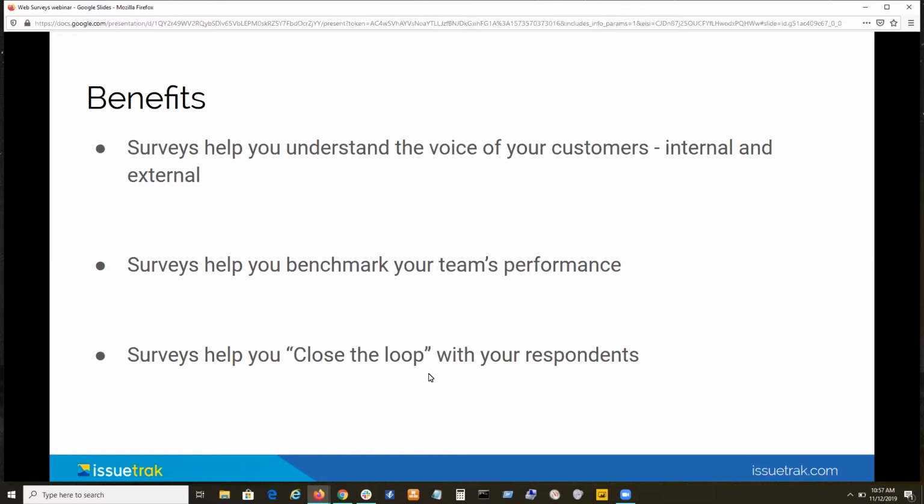All right, now, let's go back to that idea of the survey being the voice of the customer. I want to illustrate that example a little bit more before we send it out there. The notes and the tasks on an issue tell you what your team did, tell you what happened, right?